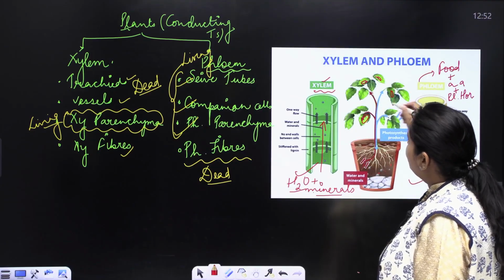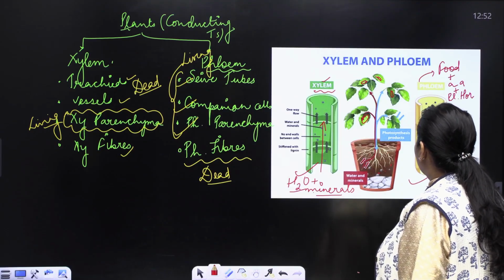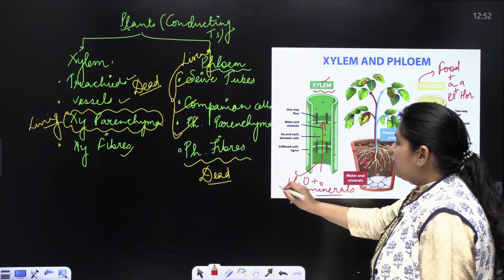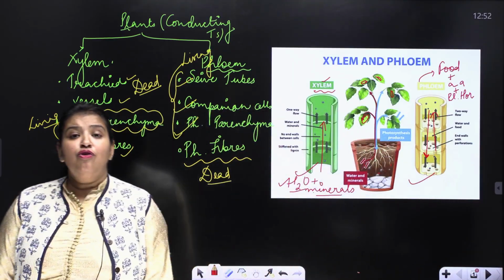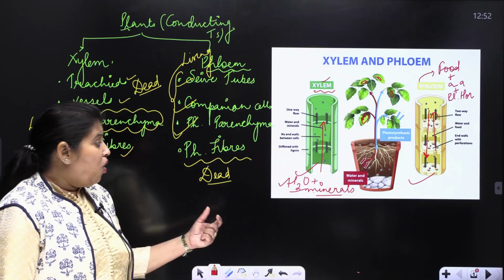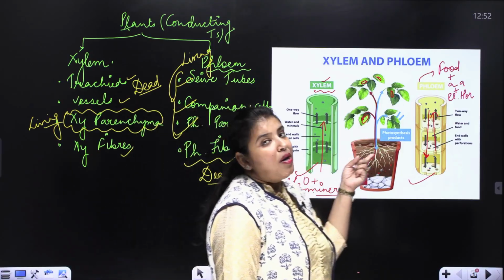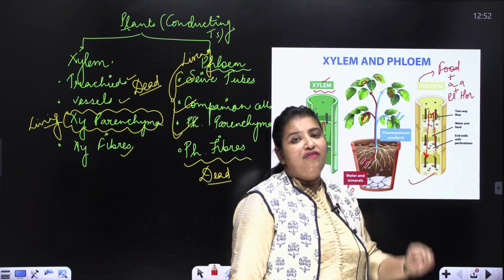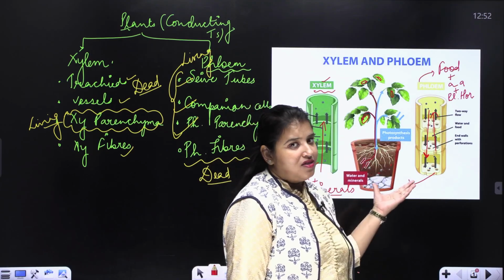So the transport of food can happen in both directions. So conduction through xylem is unidirectional and conduction through phloem is bidirectional. Conduction of water and minerals happens through xylem, and conduction of food, amino acids and plant hormones happens through phloem. These are two main differences, the directions.